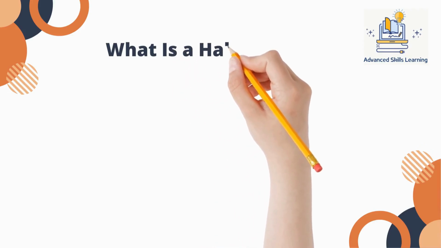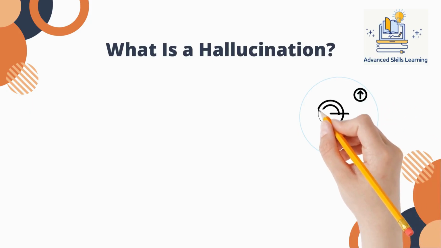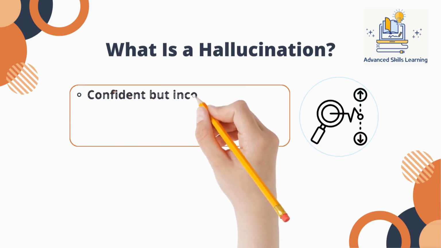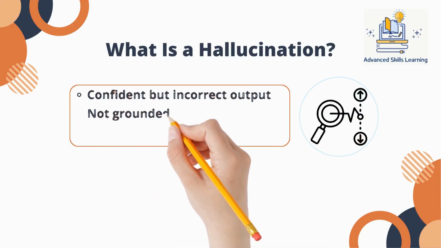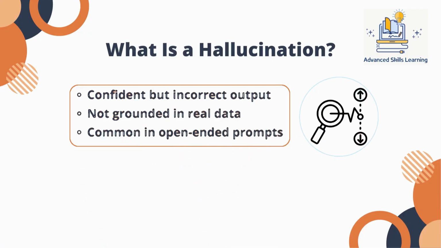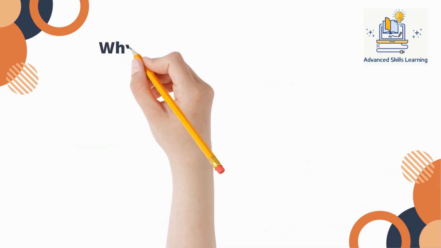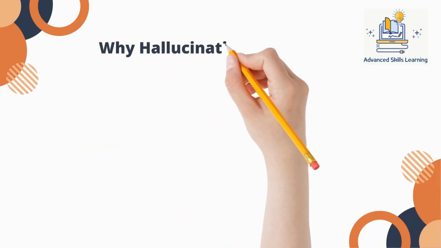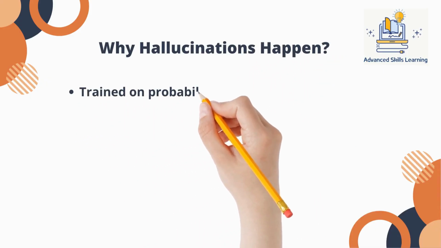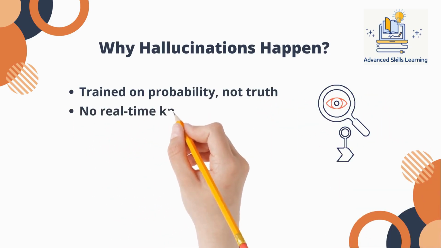To understand why hallucinations happen, we need to understand how large language models actually work. LLMs are probabilistic systems trained to predict the next most likely token based on patterns learned from massive datasets. They do not reason about truth, verify facts, or check sources unless explicitly designed to do so. Their objective is not correctness, it is plausibility. When relevant information is missing, unclear, or outside the model's knowledge, the model does not stop and say, "I don't know." Instead, it fills in the gaps with the most statistically likely continuation. This is not a bug or a flaw, it is expected behavior based on how these models are trained.